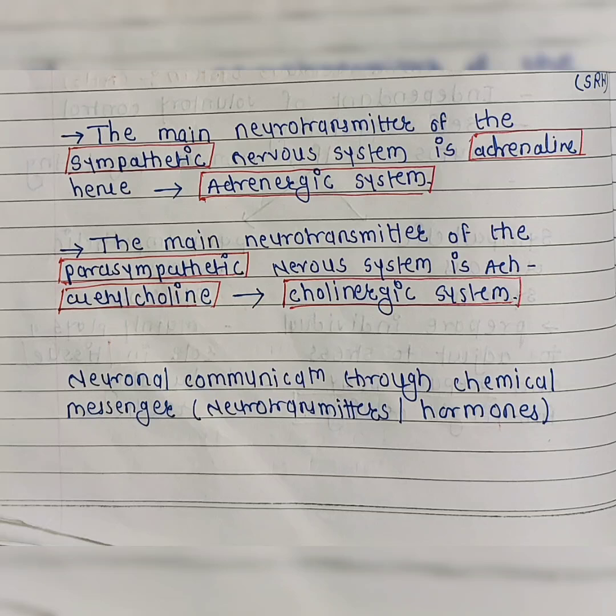The main neurotransmitter of the sympathetic nervous system is adrenaline. Hence, this system is also known as the adrenergic system. And the main neurotransmitter of the parasympathetic nervous system is acetylcholine. Hence, the system is known as the cholinergic system. Neuronal communication through a chemical messenger, that is a neurotransmitter or hormone, is known as neurohumoral transmission.